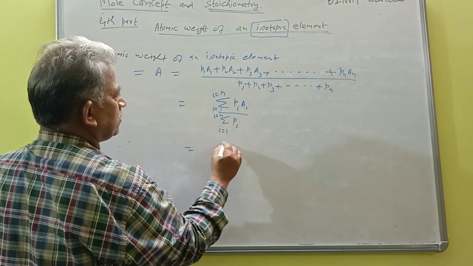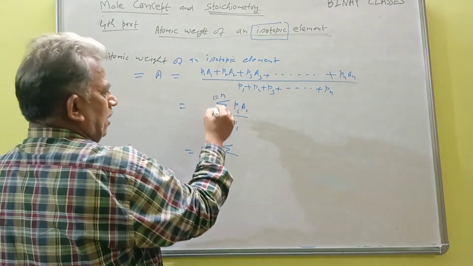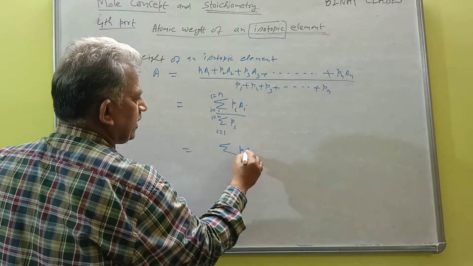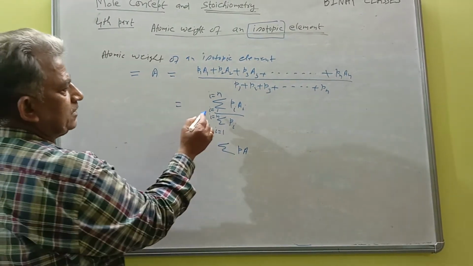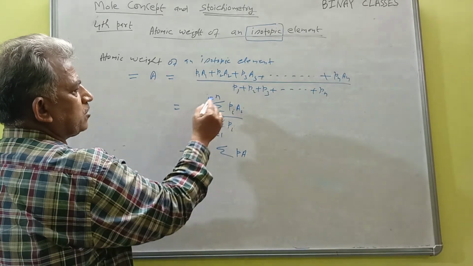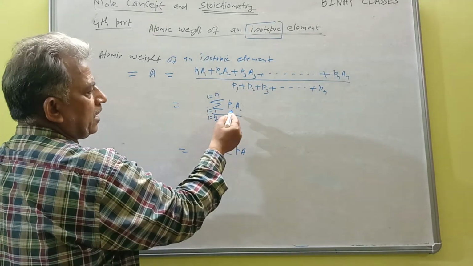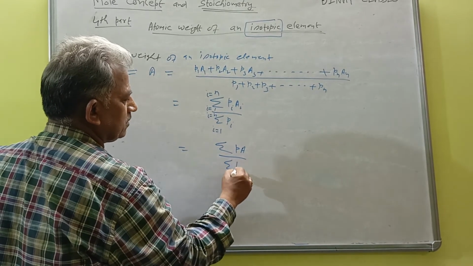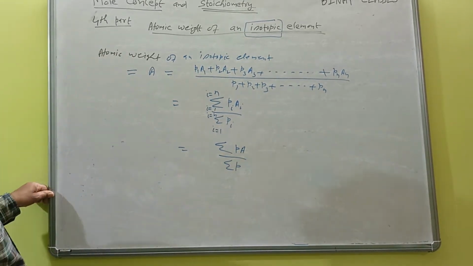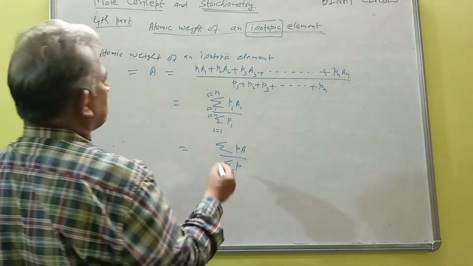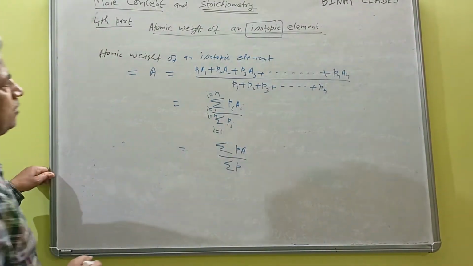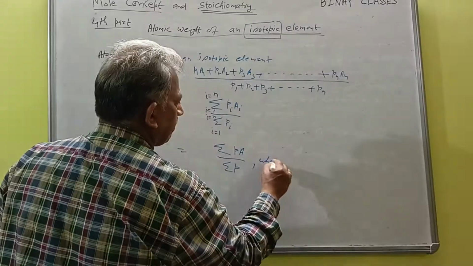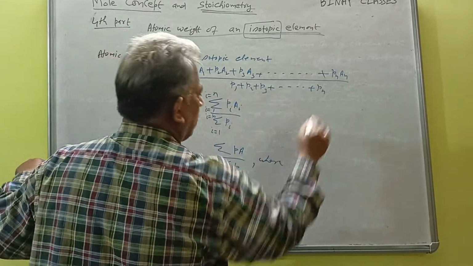Or without i equal to 1, i equal to n, simply you write sigma PA divided by sigma P. No need to write the i equal to 1 to n. Simply you write sigma PA divided by sigma P. Okay. So this is the formula for the atomic weight of an isotopic element.